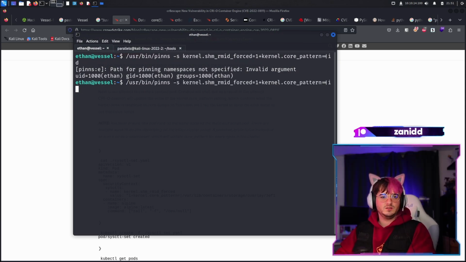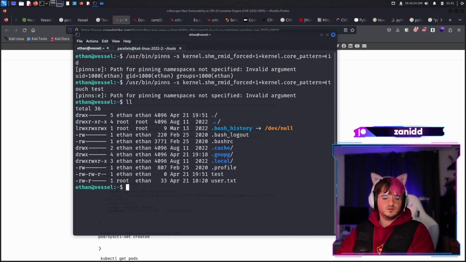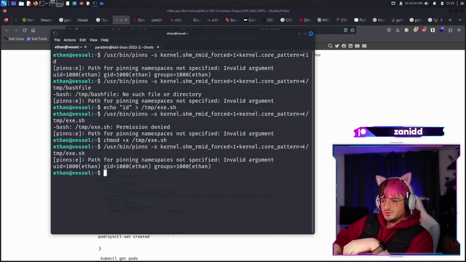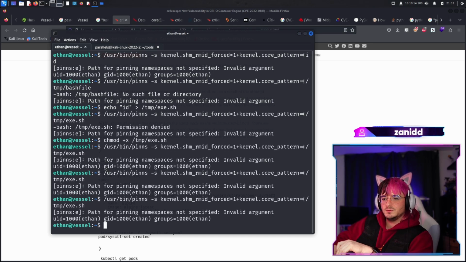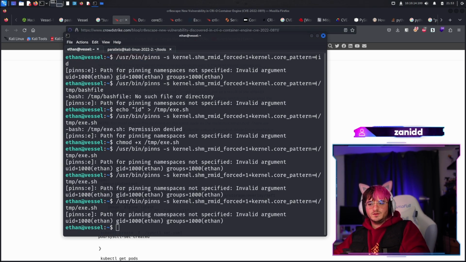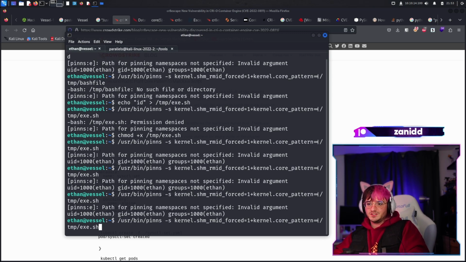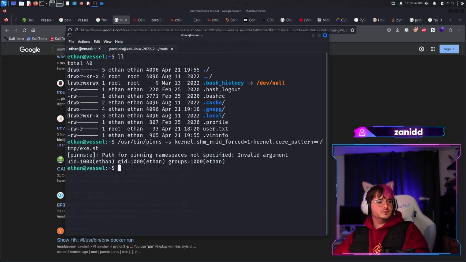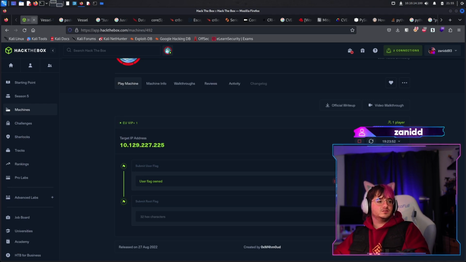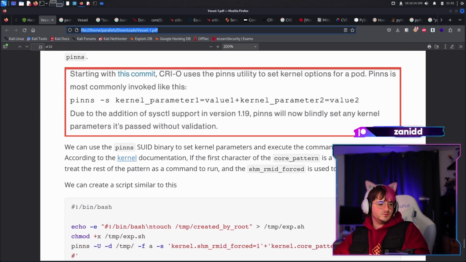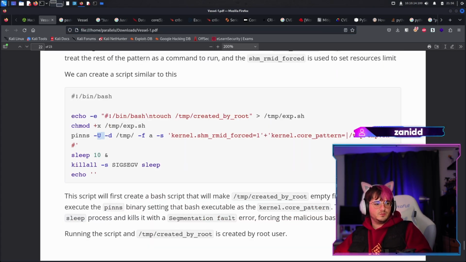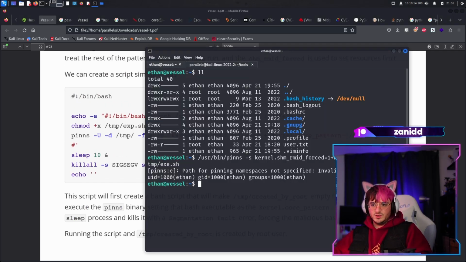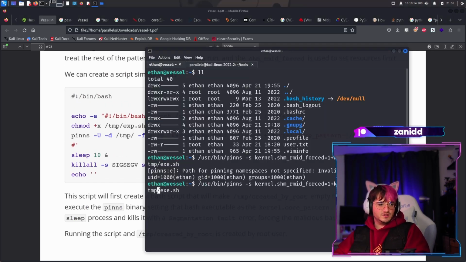I mean, even if we touch like a file, still created by Ethan, maybe let's do this. We're somehow still, even with the bash file, which isn't this thing supposed to like give us privilege escalation? What am I missing? I can't then do a hashtag in here. I mean, you know what? We already found out so much. Let me find something in here. Are we just missing the big... Ooh, is that it? I mean, this makes no sense. Maybe we just need the big U. Could that be it? That's like the only thing we didn't try.